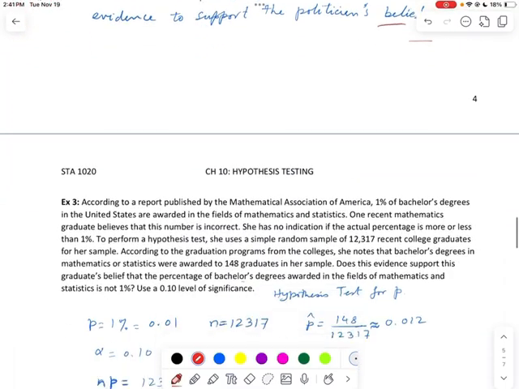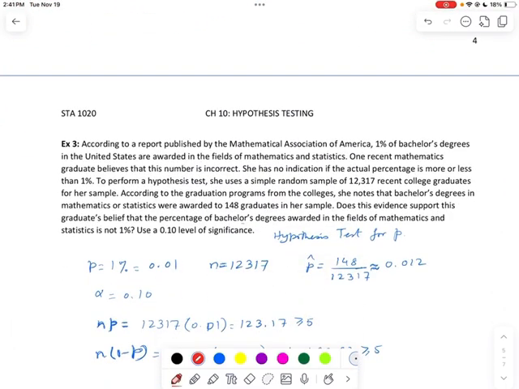Okay, last problem here. According to a report published by the Mathematical Association of America, 1% of bachelor's degrees in the United States are awarded in the field of mathematics and statistics. One recent mathematics graduate believes that this number is incorrect.